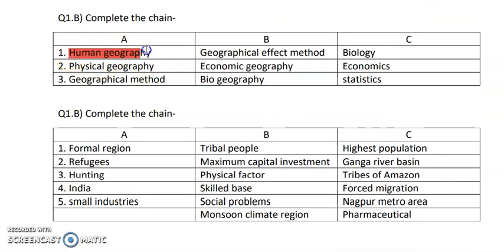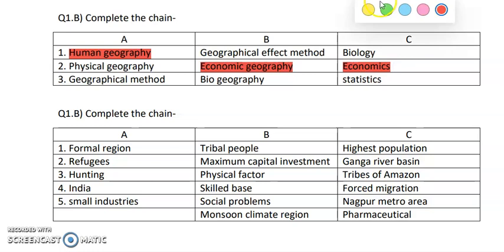Now we have human geography. So here you have three options. First is geographical effect method, economic geography and biogeography. So humans, they earn money. So economic geography is one of the things which comes under human geography, and the next C column option is economics. After that, we have physical geography.